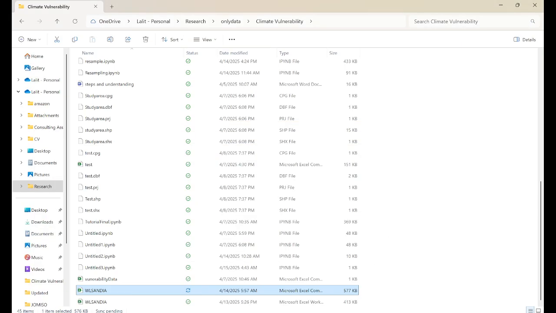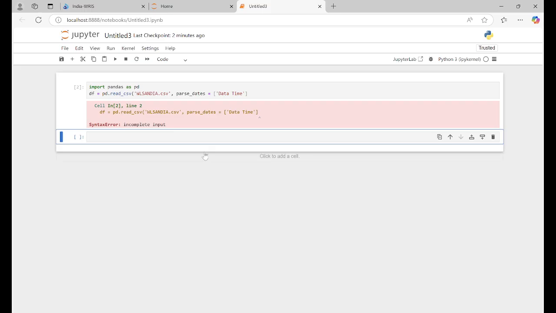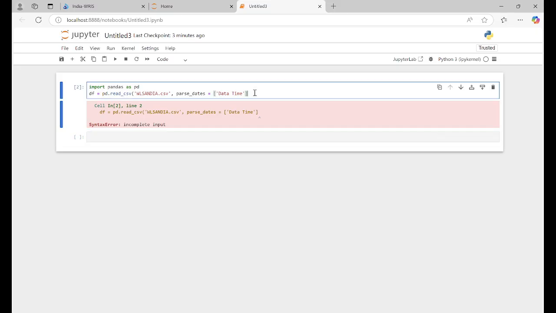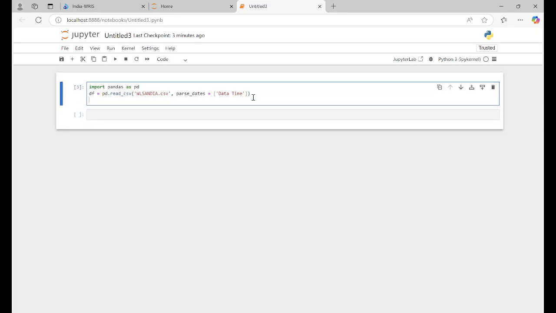Running. It is giving a problem. What is the parse_dates? datetime, right? df equal to pd.read_csv. Syntax error, something I have written wrong. parse_dates equal to datetime. Okay, I did not close it. Yeah, you can see, very simple thing, we have df.head.